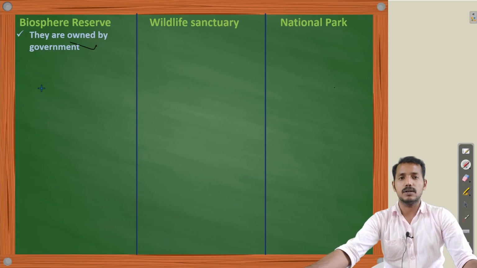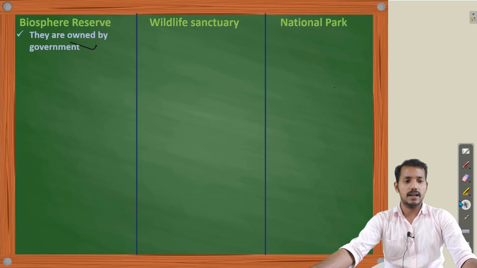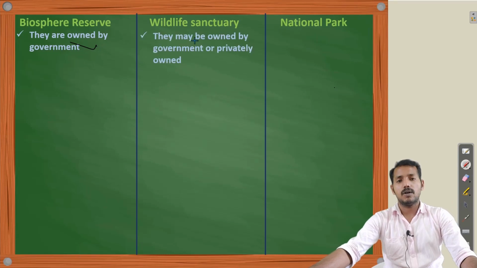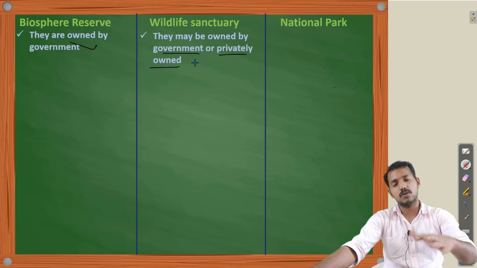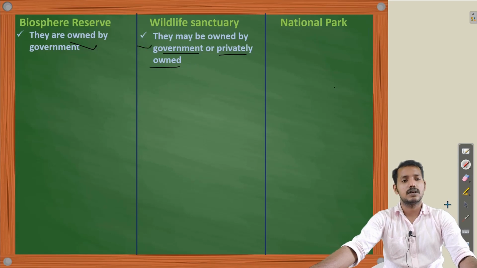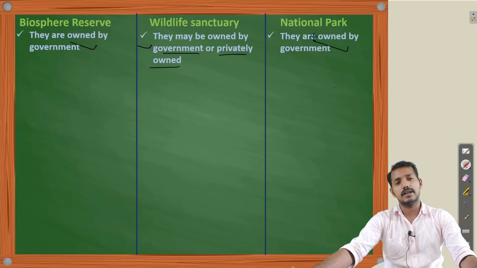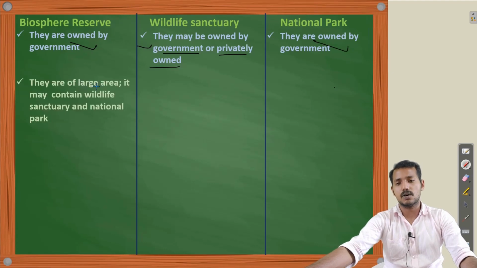Next, who will maintain these types of protected areas? Biosphere reserve is owned by government, while wildlife sanctuaries may be owned by government or privately owned. People also can make their own wildlife sanctuary, though most wildlife sanctuaries are owned by government. While in case of national park, that is owned only by government. And biosphere reserves are of large area. They may contain wildlife sanctuary and a national park, other protected areas.